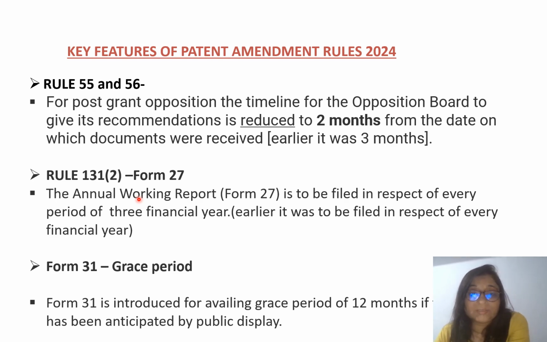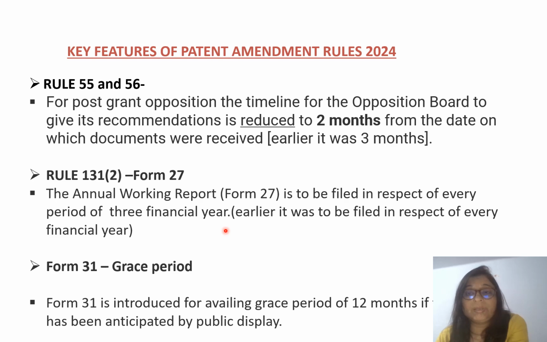There are some changes in this also. Earlier it was to be filed in respect of every financial year. Like every year the patent agent had to file this Form 27, but now this is changed to every 3 financial years.